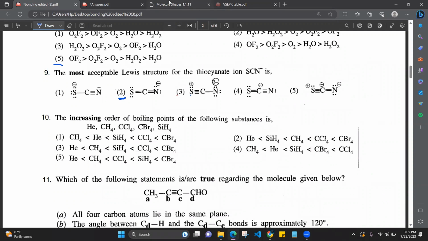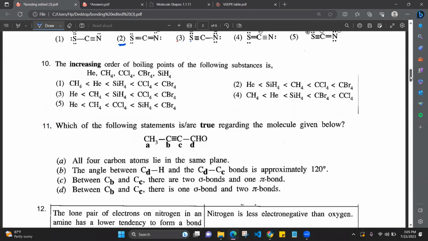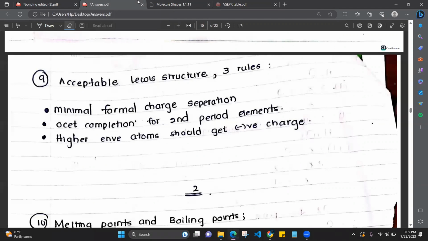Yes, first one is wrong. Wrong means it is not acceptable, okay? Akila. Right. The increase in order of the boiling points. Boiling point is very important when it comes to bonding. Listen carefully and learn the theory properly. Go from the basic, then you won't get it wrong, okay?